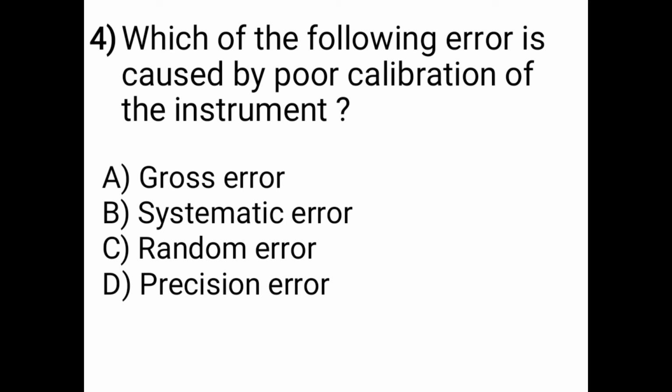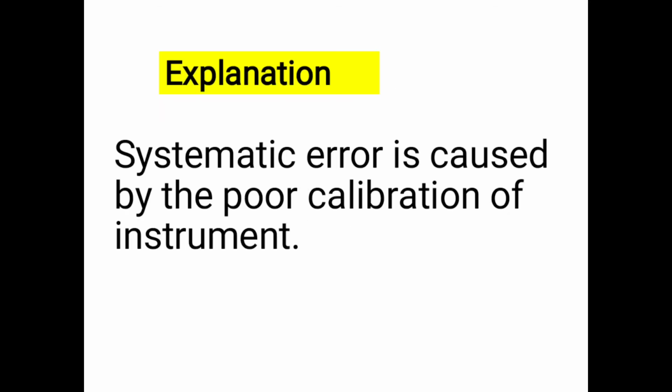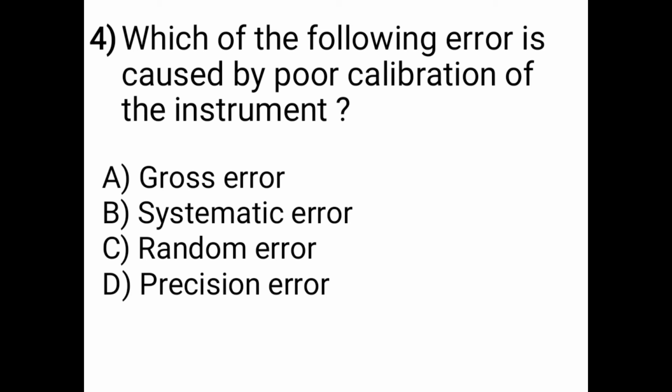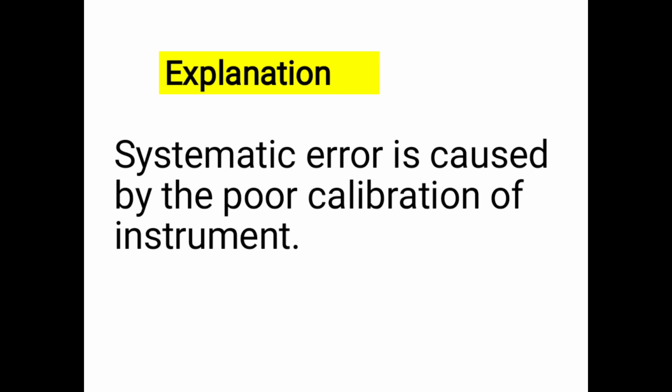Next question is, which of the following errors is caused by poor calibration of the instrument? Options are A is gross error, B is systematic error, C is random error, and D is precision error. The correct answer is option B, systematic error. We see the explanation of this. Systematic error is caused by the poor calibration of the instrument. This question is also very important.